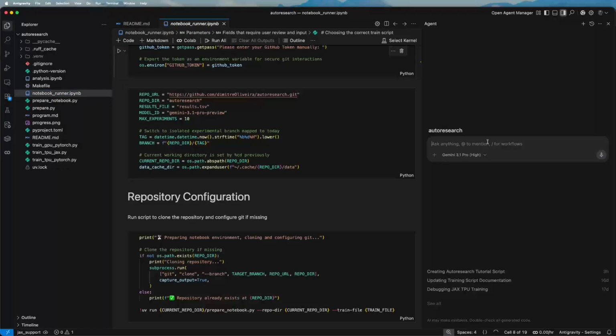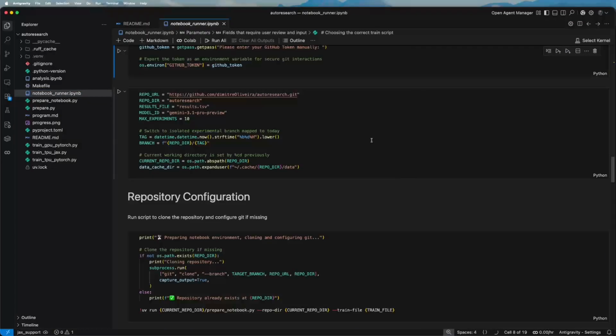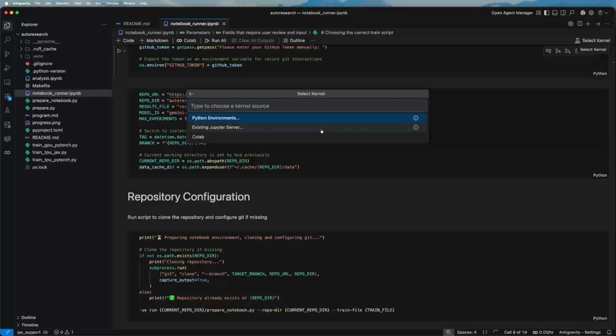In Karpathy's original code, you would just open the agent window and start here with the prompt. This will be his entry point. But here, since it's running on Colab, we need to start it here. So with the Colab extension, I just click here on select kernel, Colab, go to new Colab server. I have the available hardware here, but I will go for TPU.